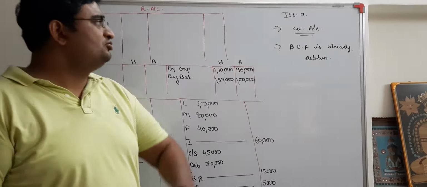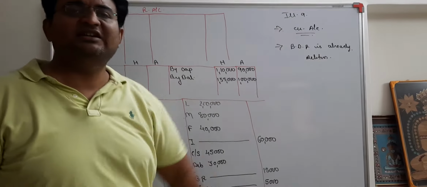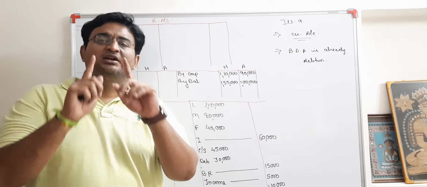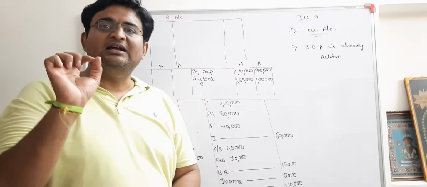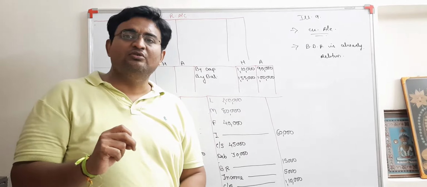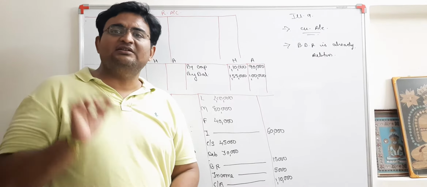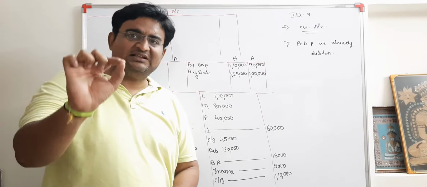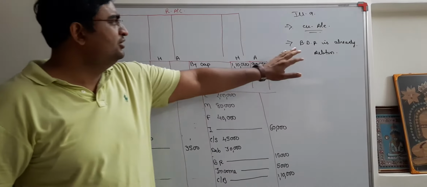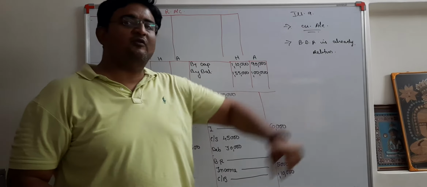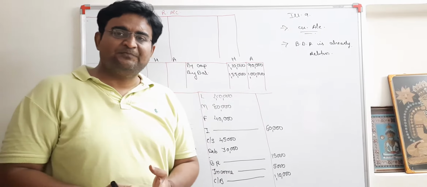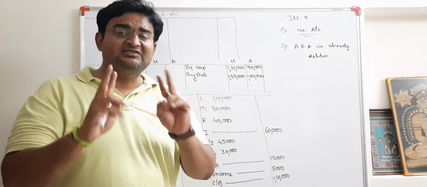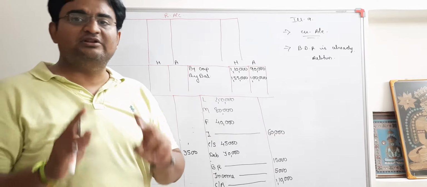First, what is to be done when current account is given? Now you might be saying, okay, sir, what is this current account? We don't know. First of all, students, look at this particular illustration. On the liabilities side, there are two things given to you. One is capital account and the other is current account. That we will discuss later on, but you came to know where capital and current account are. Second new thing, BDR is already deducted from debtors. Come back to assets. In assets they have written debtors minus BDR. These two things are totally new in this illustration.